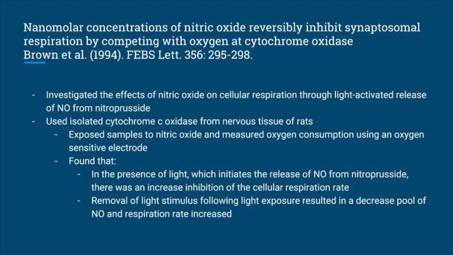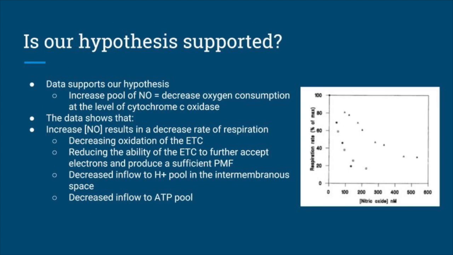The study isolated samples of cytochrome C oxidase from the nervous tissue of rats. The samples were then exposed to nitroprusside. When presented with light stimulus, nitroprusside releases nitric oxide. In this study, oxygen consumption was measured using an oxygen-sensitive electrode. They found that as light exposure increased, the concentration of nitric oxide increased and cellular respiration decreased, as demonstrated by a decreased consumption of oxygen. They also found that removing the light post-exposure resulted in a decreased pool of nitric oxide and respiration rate increased. Data shows that there is a decreased rate of respiration associated with an increased concentration of nitric oxide.